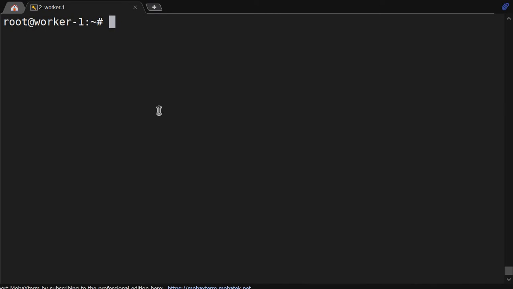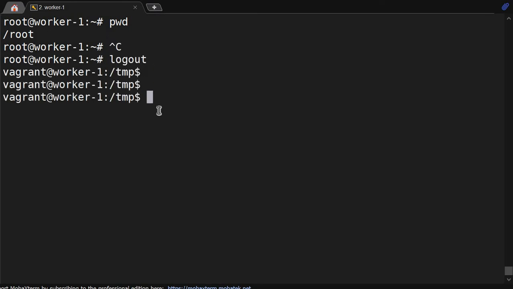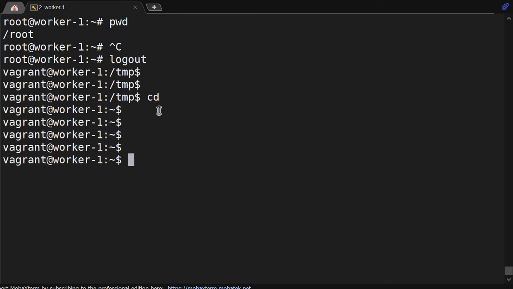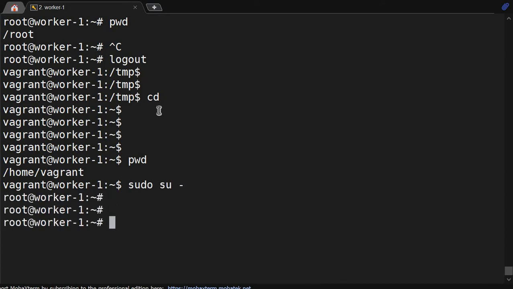Why are we calling it the home directory? Whenever you become that user and log into the system, you will be hitting that directory; you will be inside that directory. So see, now I am a root user. For the root user we have /root, but for all the other users, see, this is my home directory. Whatever user you create will have one home directory that is defined in /home.